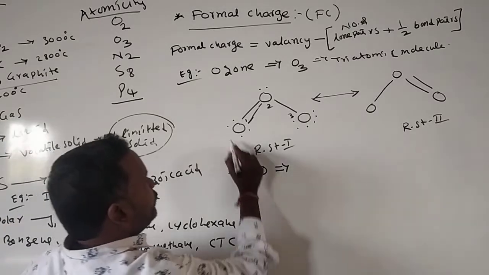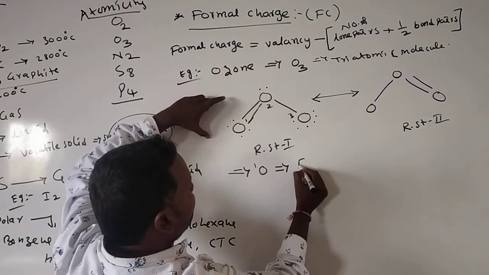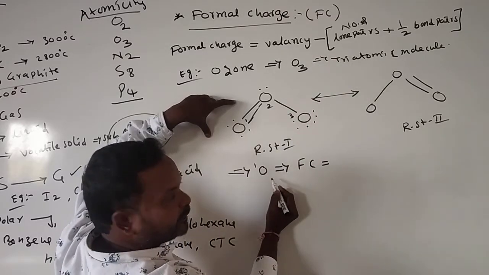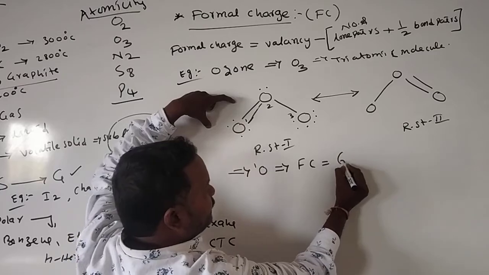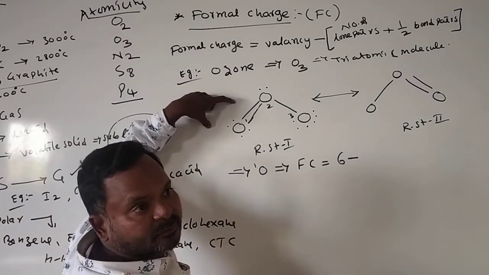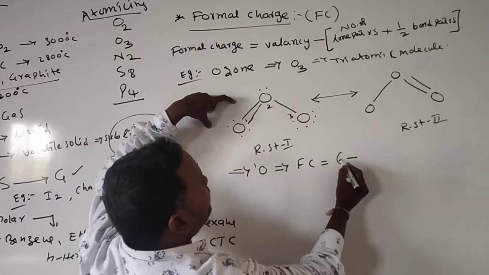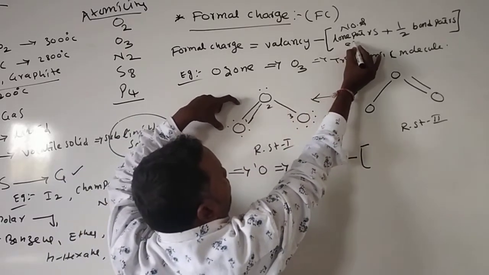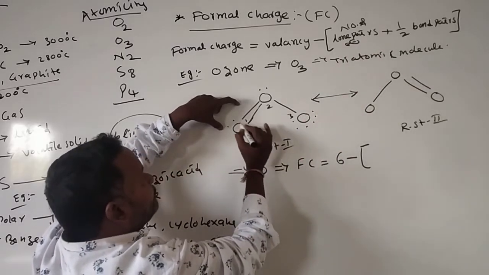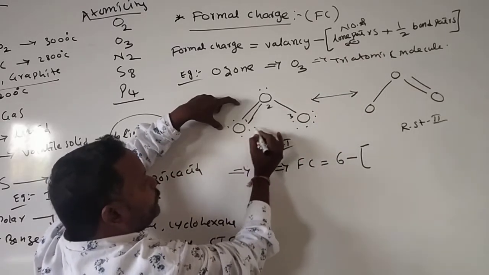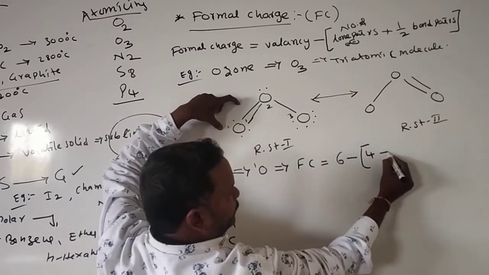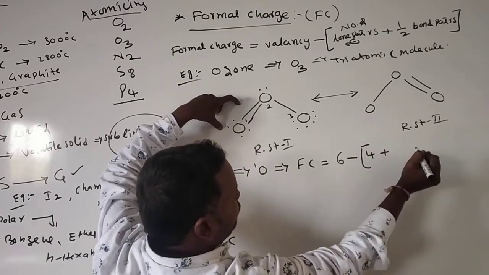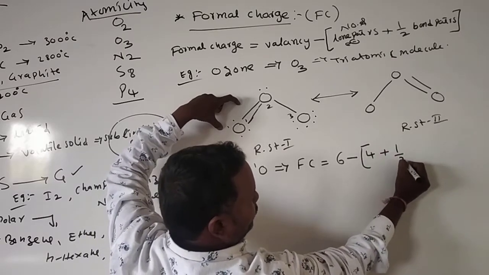We'll see here. Take the first oxygen: what is the formal charge? FC is equal to the valency of oxygen. Already I said oxygen valency is 6, because it belongs to the 16th group. 6 minus the number of electrons: here there are 4 lone pair electrons, plus the bonds.